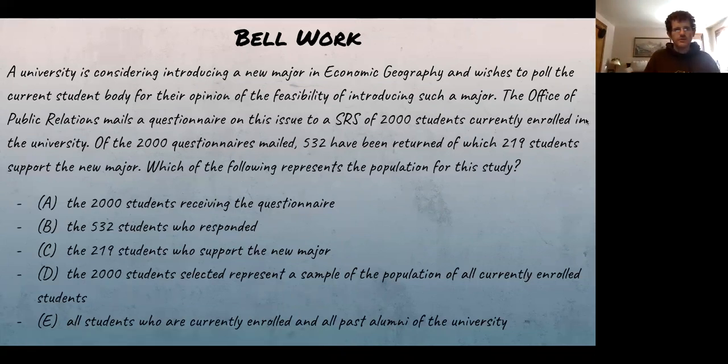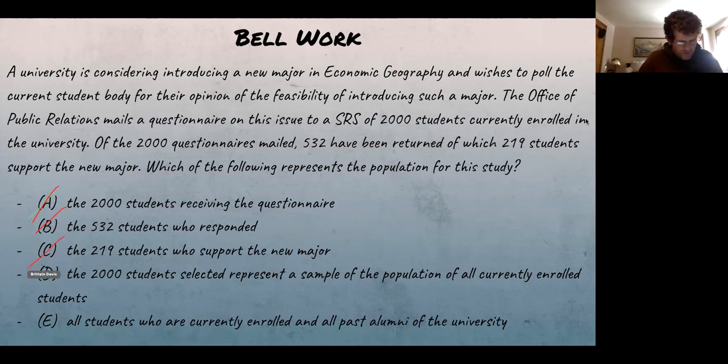So 2,000 who received the questionnaire. No, we can generalize more than that. The 532 who responded. No, I mean, we're talking about where can we generalize this to? So we could go even more than that. The 219 students who support it. No, no one said that, so that's good.